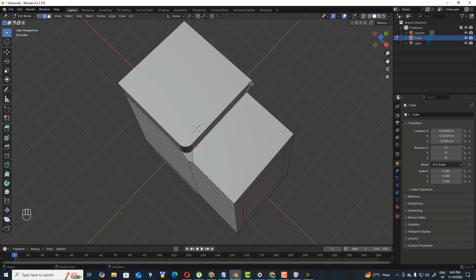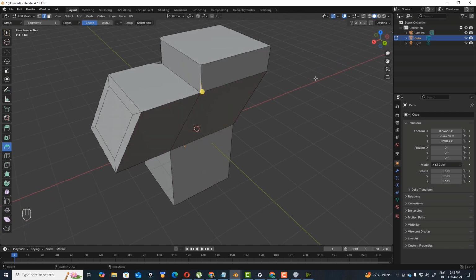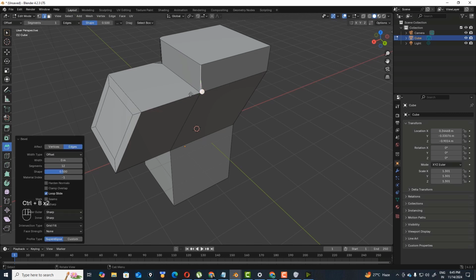So if you select like this and bevel, it is selected by default like this. Control B, Control B. Here you can put some segments.